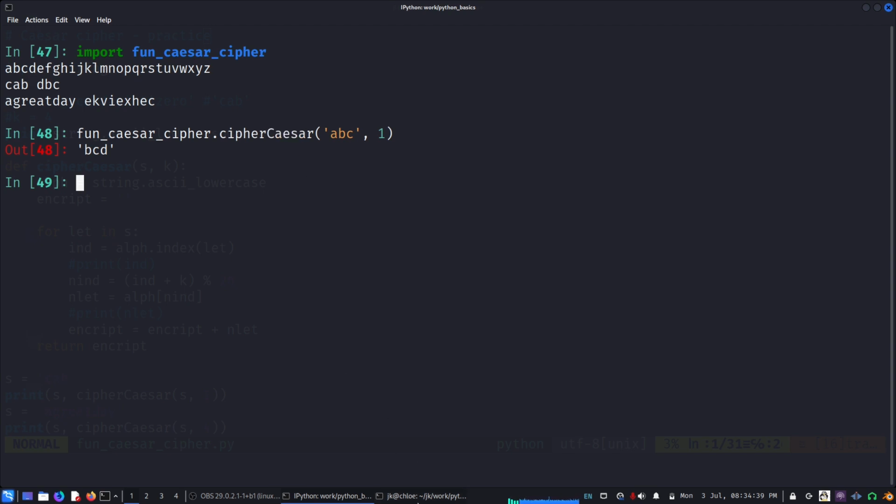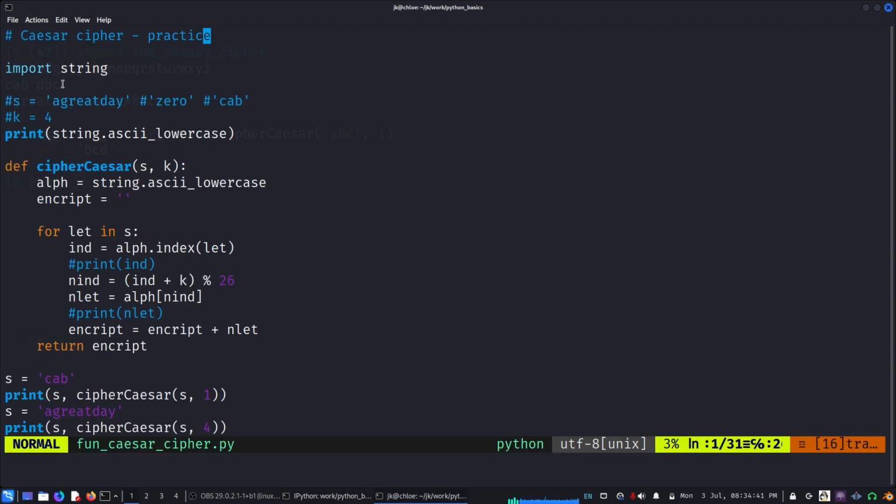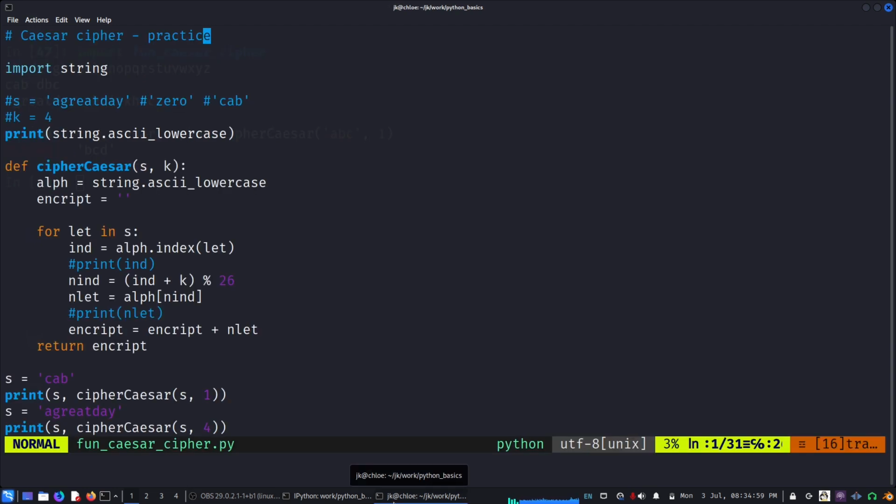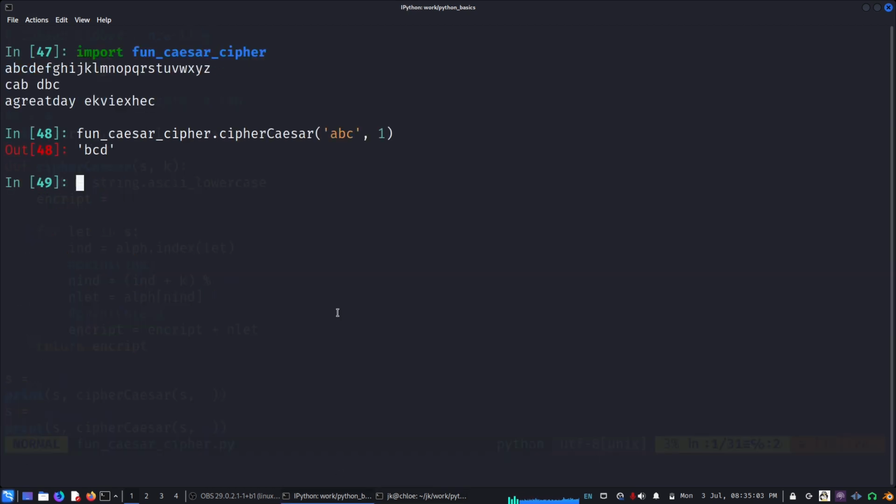But when I'm dealing with this piece as the main code where I'm working, I want to test it and use it, I want to see all the prints. So what I can do is use something called name.